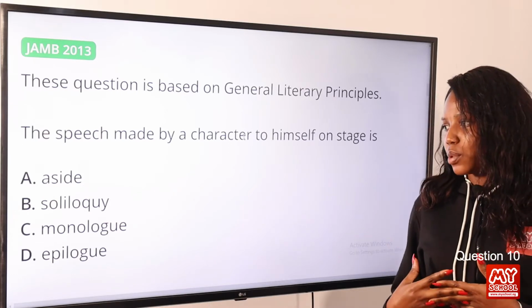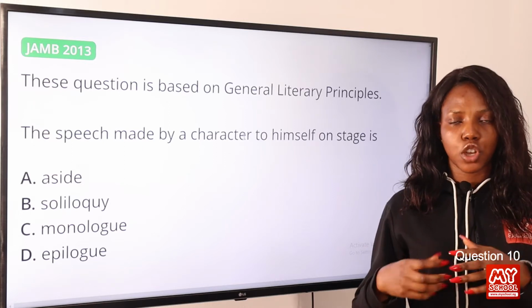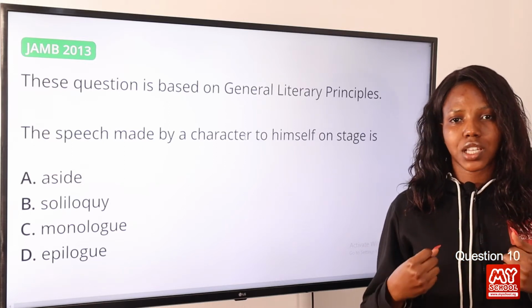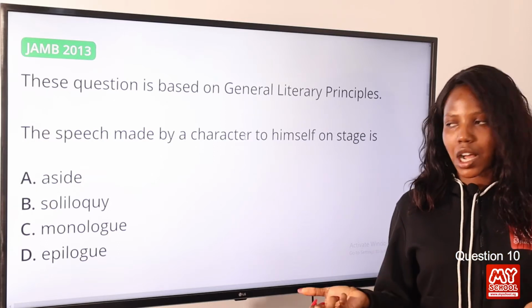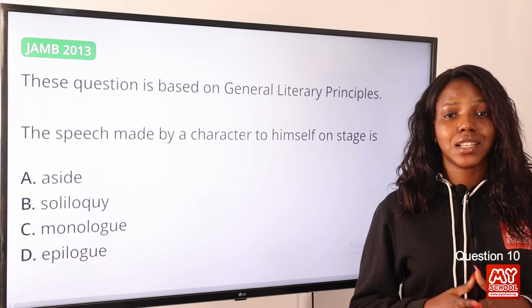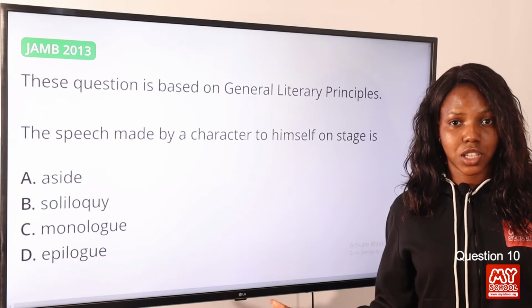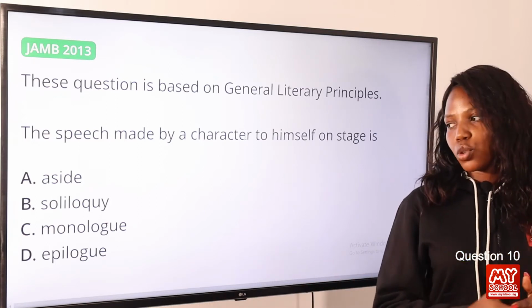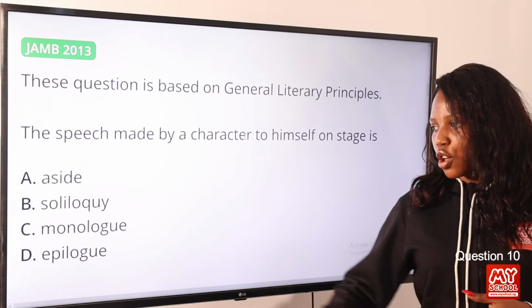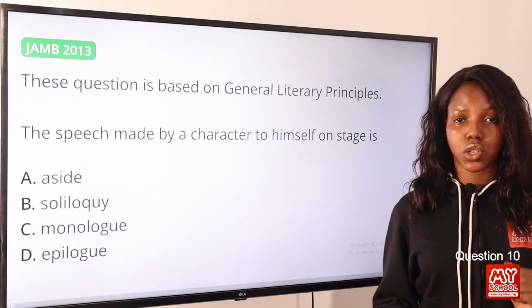Okay, and when we talk about monologue, it is a long speech by an actor. Usually the actor is alone on stage and he expresses himself or dramatizes. So it's usually a long speech by an actor. When we look at aside, it addresses the audience. So he's among other characters on stage, but he says something so that only the audience can hear him. So other characters will not hear him. When we talk about epilogue, epilogue is that speech at the end of a text. So the answer to this question is option B, soliloquy.